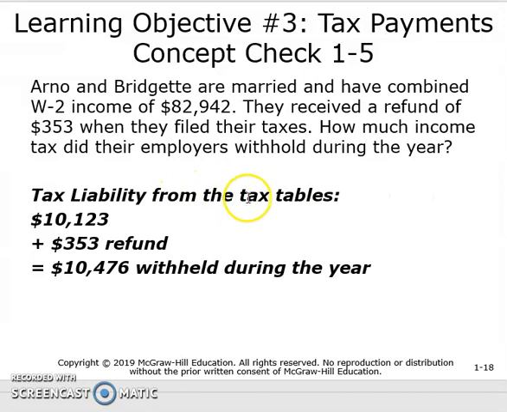Well, when we take a look at the tax tables for a couple that are married filing jointly with income of $82,942, we'll see that their tax liability for 2018 would be $10,123. We're going to add the refund that they received, $353, meaning that they overpaid their taxes by that amount. So we will then calculate that they had $10,476 that were withheld from their paychecks during the year.